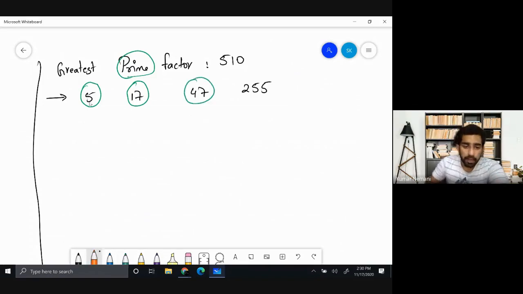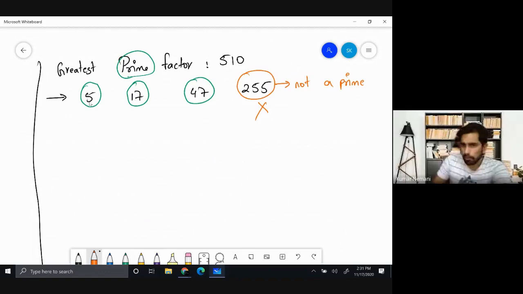But 255 is not a prime number, because 255 is divisible by 3 and by 5. By just seeing it, you can tell that it is divisible by both 3 and 5. That's why this is definitely not an option for us. But your options could be 5, 17, or 47.